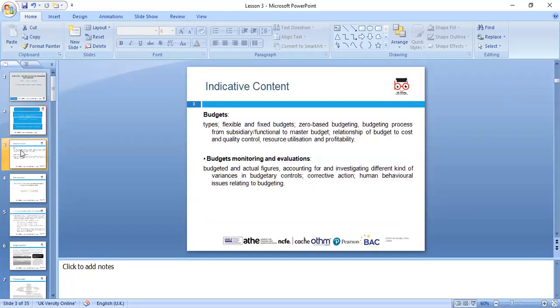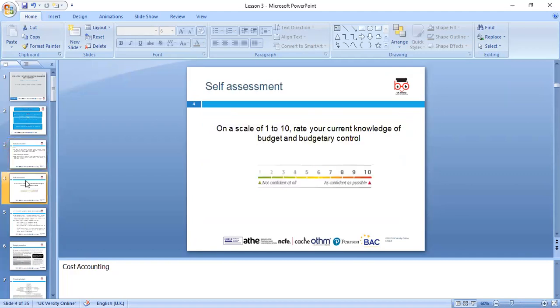That will go to budget types: flexible, fixed, and zero-based budget, which we'll discuss. A budget always starts from the sales forecast. When you forecast sales, you make the budget from it. If the sales forecast goes up or down, we need to adjust all our other budgets, like the production budget, material budget, labor budget, and manufacturing budget, accordingly based on the demand. So it's always good to reflect on what the budget and the budgetary control are.